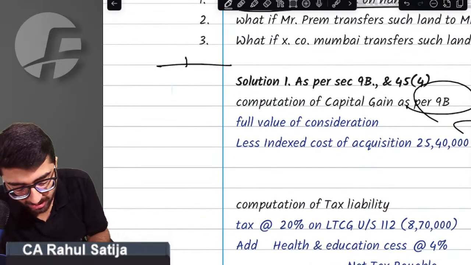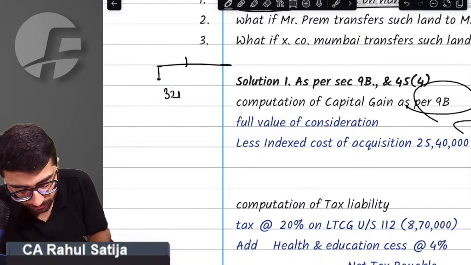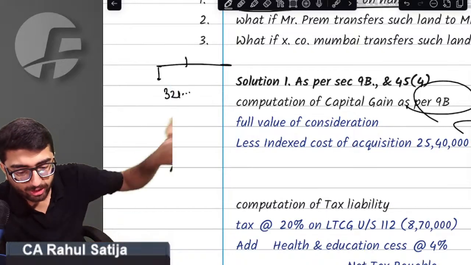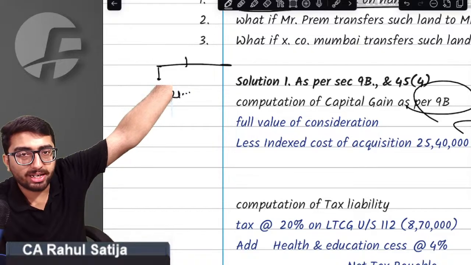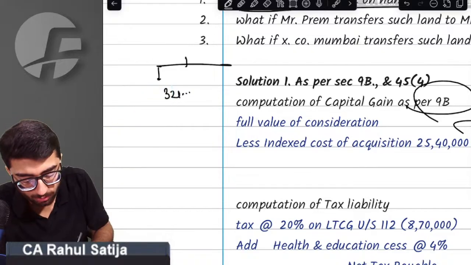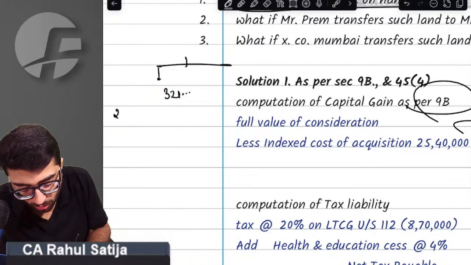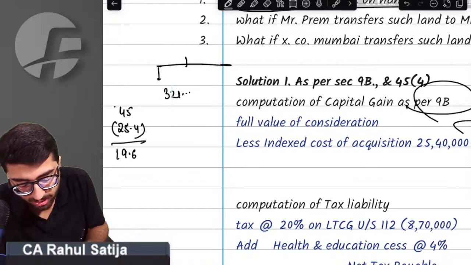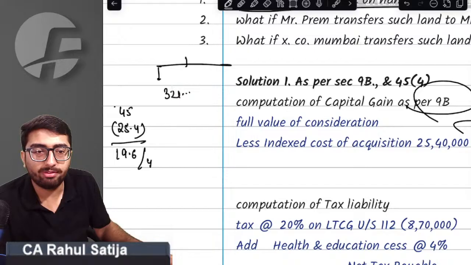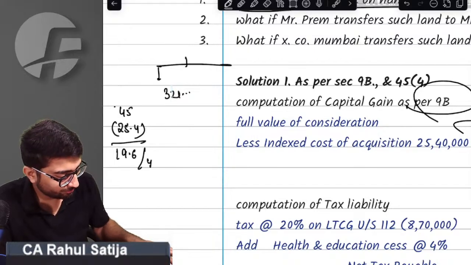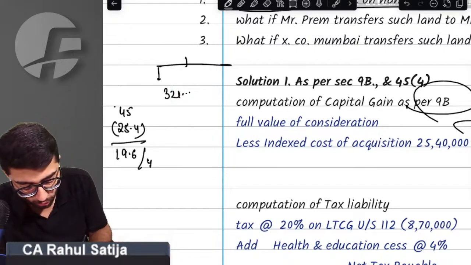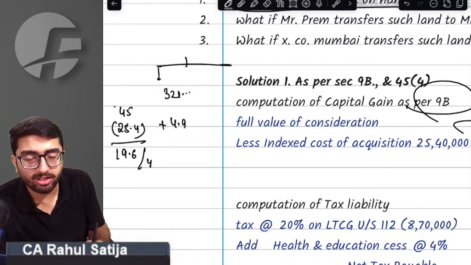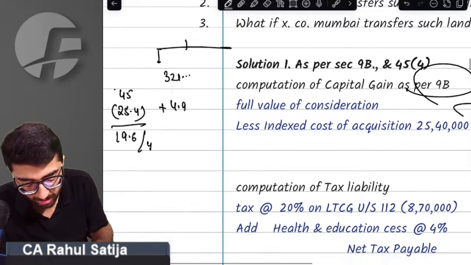First of all, every partner's capital is 32 lakh. If this asset would have been sold to an outsider, what would have been the book gain? Sir, the cost of acquisition of the property was 25.4 lakh. If this land would have been sold to an outsider, then the accounting gain would have been 19.6. This accounting gain was to be shared between all partners. 4.9 lakh rupees accounting gain would have accrued to each partner.